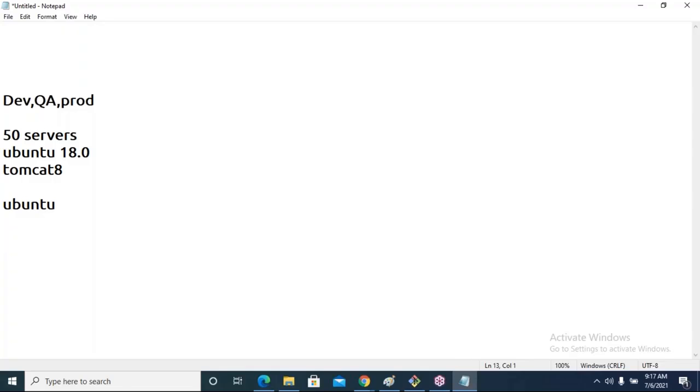management command called apt-get. So apt-get is a package management command for Linux operating systems. apt-get update and apt-get install -y some software name. So what is the software? Let us assume the software is something like Tomcat 8. So this software I want to install.